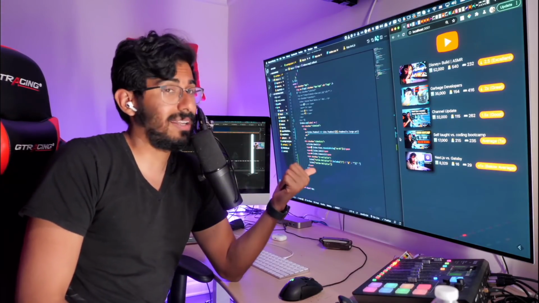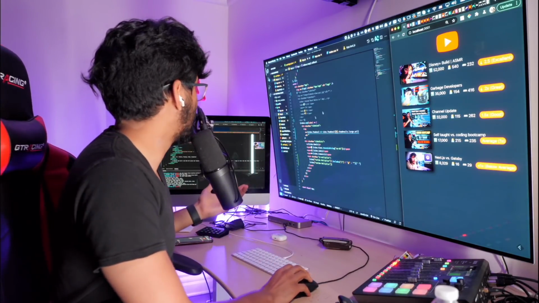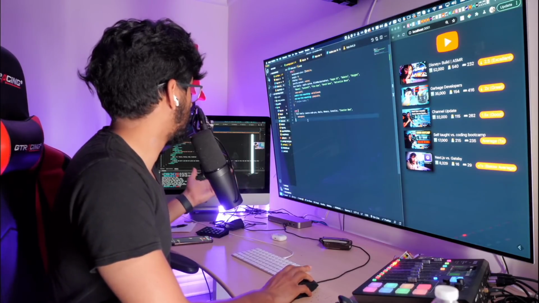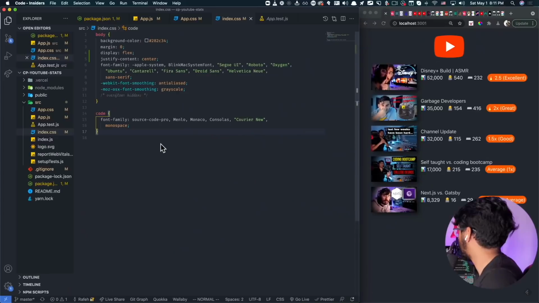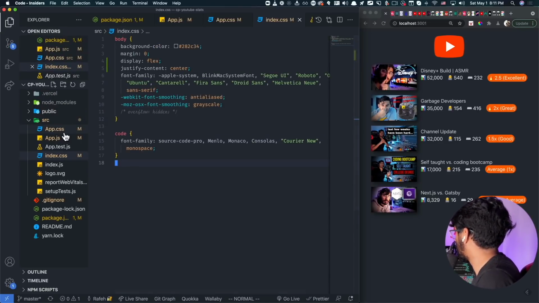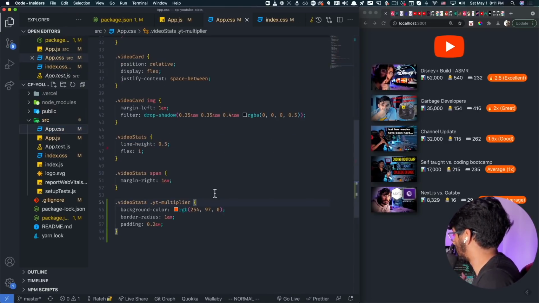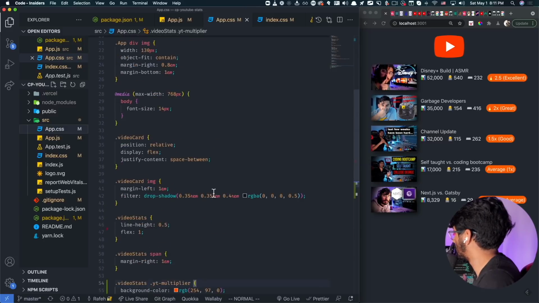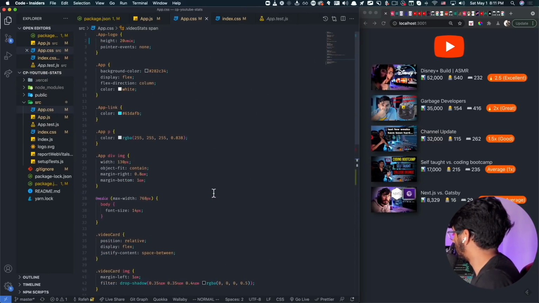There's some bug in my CSS. I don't know what it is. If any one of you is good in CSS and you can help me find it, that'd be great. So I'll just share my code here. That's my index.css file. And then I have my App.css file right there. Okay, this is the entire file, so you can pause it and check it.